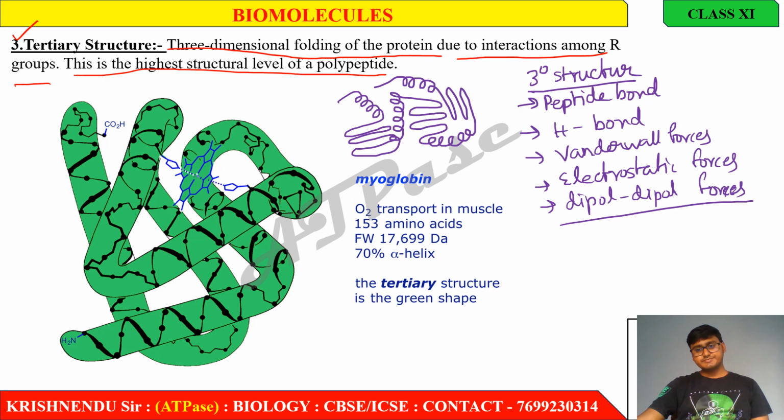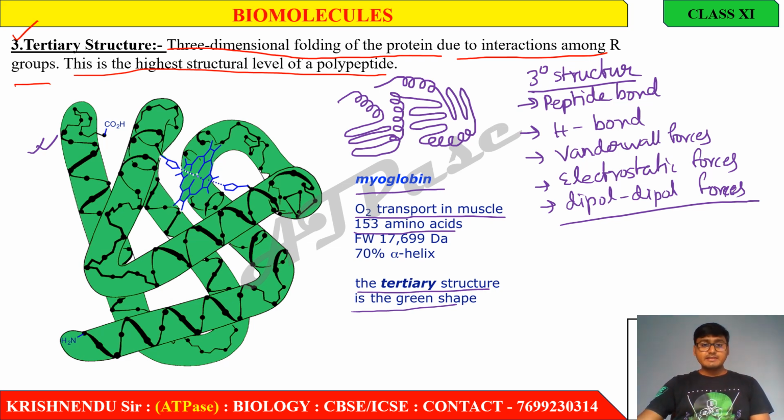These are present. One example of tertiary structure of protein is myoglobin. This actually helps in O2 transport in muscle. It contains 153 amino acids. This is the tertiary structure, an example of tertiary structure of protein. Remember, tertiary structure is the highest structural level of a polypeptide.